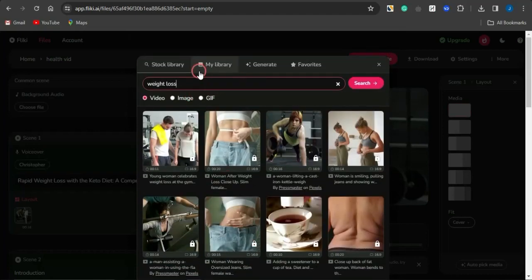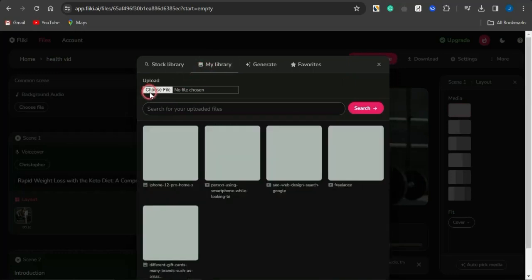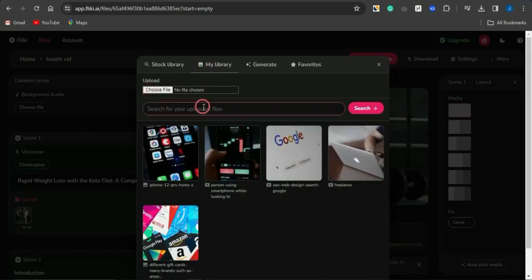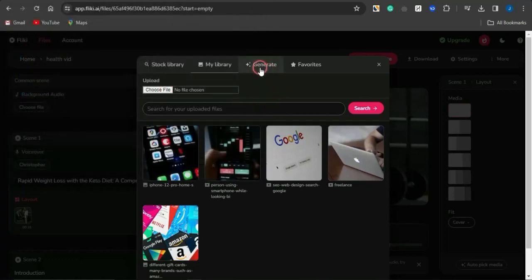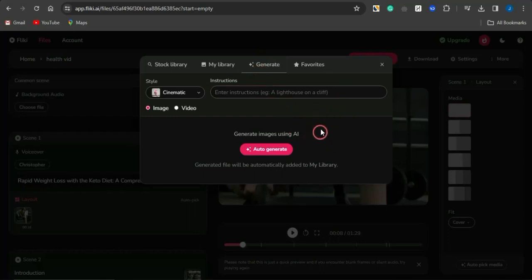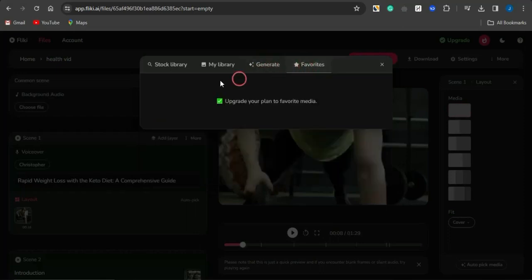You can also upload videos from your device by clicking on choose file, and you'll be able to go to your device to upload the video. You can come back here and click on generate to generate a very cool type of video, or you could just check your favorites.